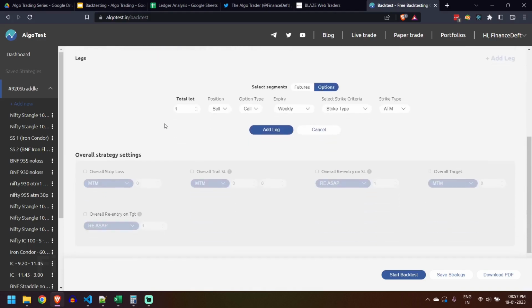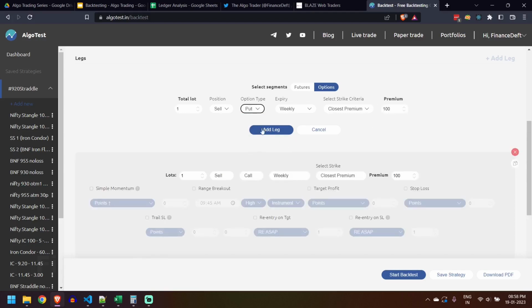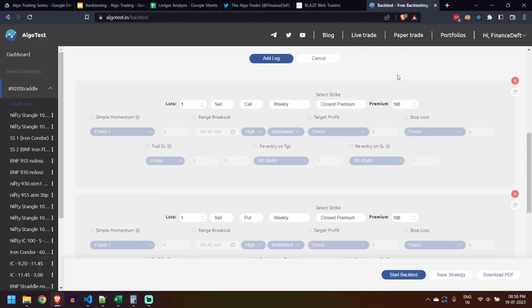First, let us add the strikes. Usually backtests will be done in one lot. We will not be doing multiple lots. If it is a combination of strategies, then we can go for multiple lots. Since this is one strategy, we'll do it in one lot. We'll choose sell. The expiry will be weekly, and I will select the closest premium as 100. I'll add a call leg, and now I'll add a put leg. So I have added a call and a put.